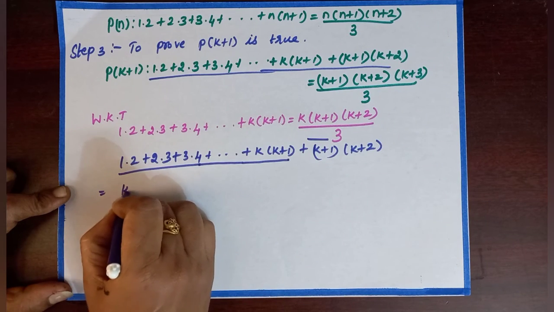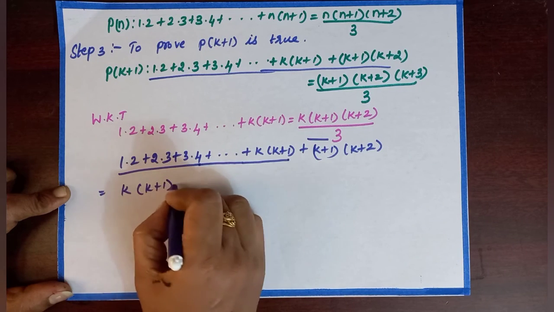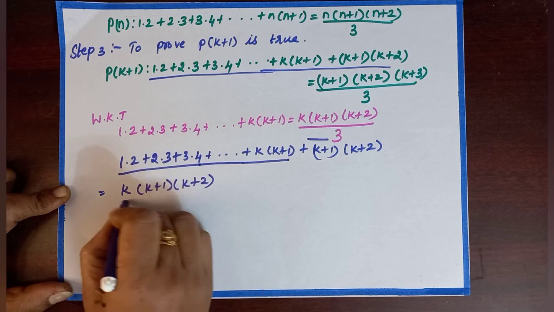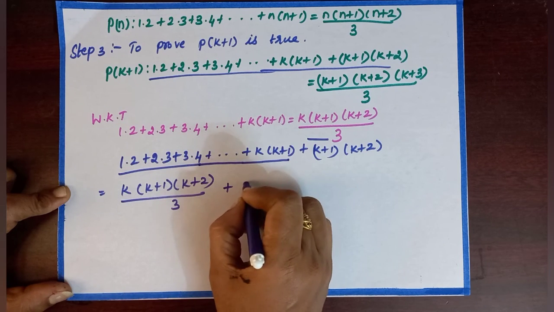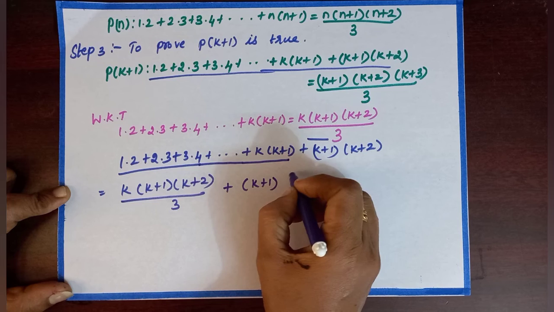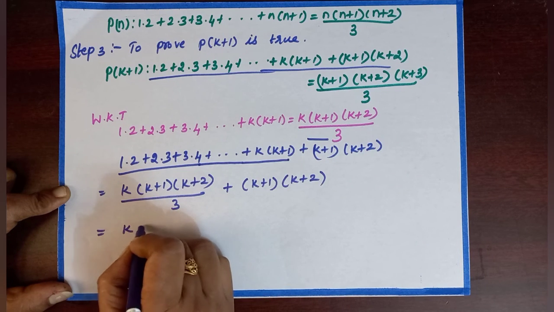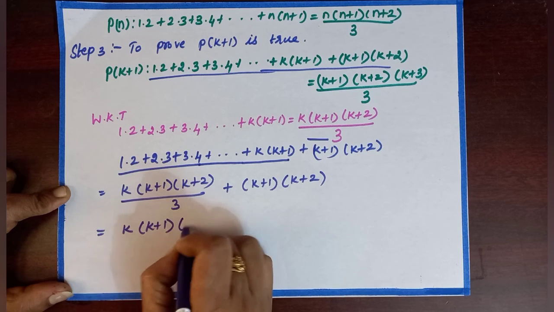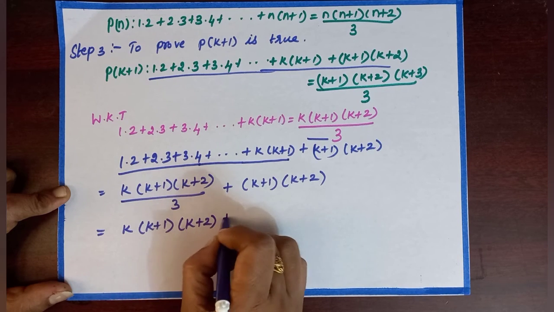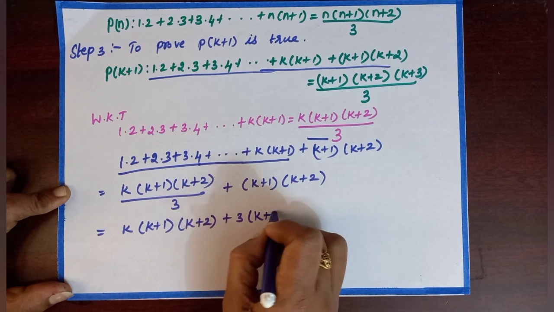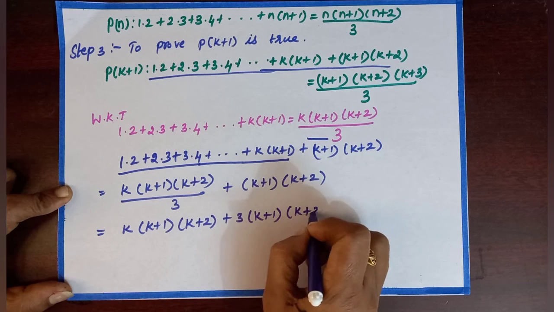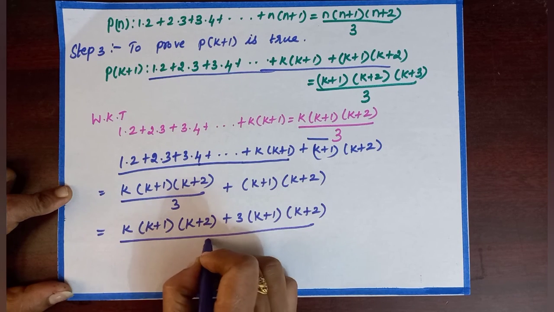Then we get k into k plus 1 into k plus 2 by 3 plus k plus 1 into k plus 2. Now take LCM, then we get k into k plus 1 into k plus 2 plus 3 into k plus 1 into k plus 2 by 3.